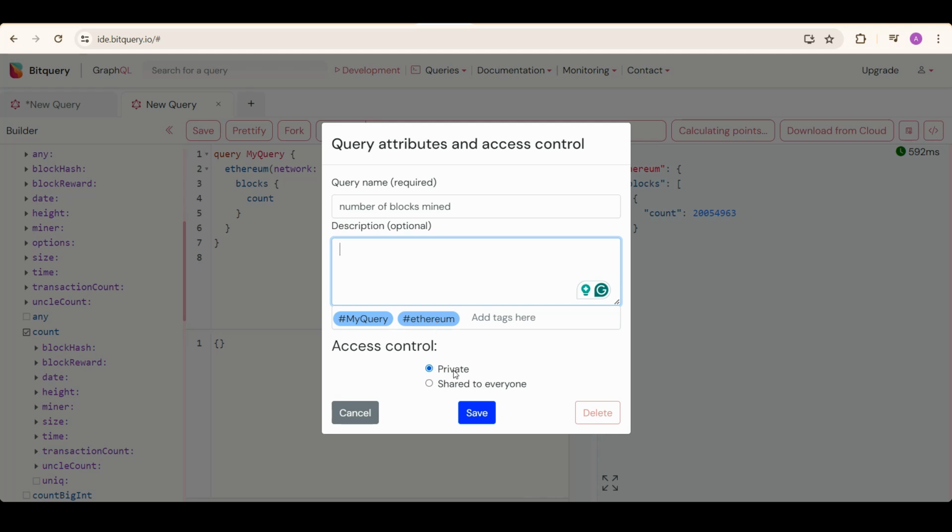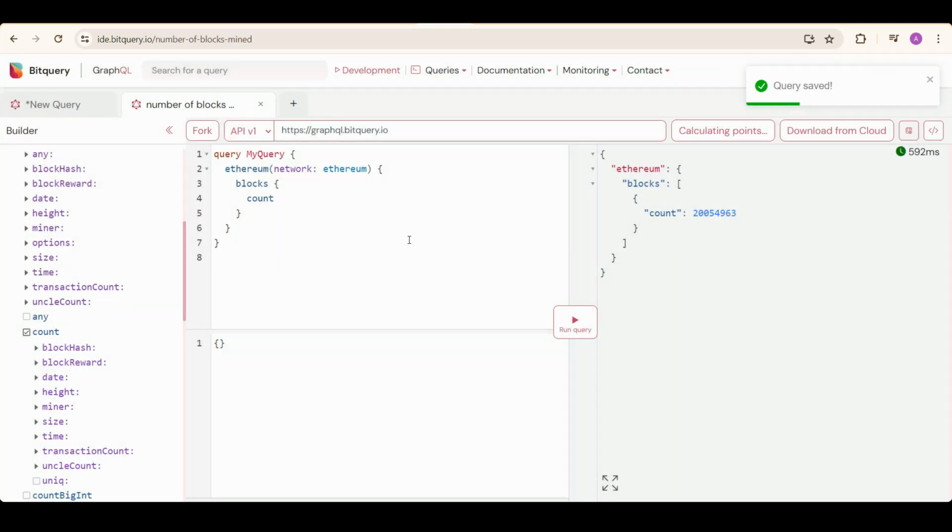You can save the query as private or share it to everyone. If you save it as private, then only you can see the query in your queries tab, by clicking on my queries. But if you share it to everyone, which I'm going to do, then anyone will be able to see that query, just by clicking on search for a query and writing your query's name on the explore page.